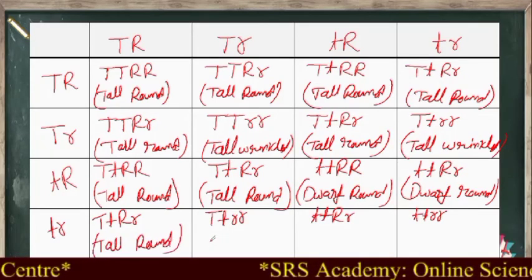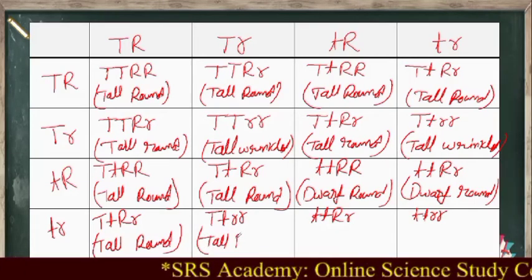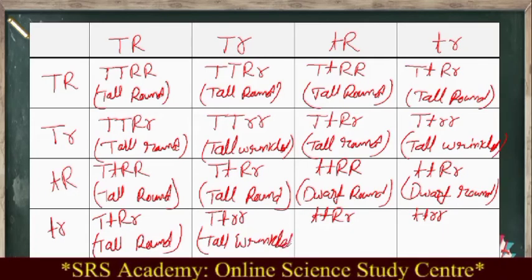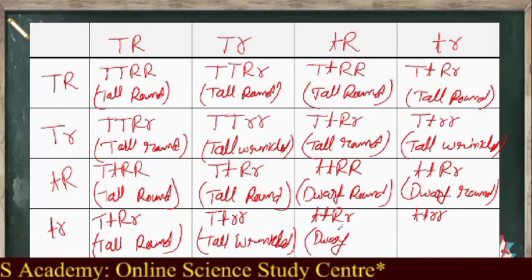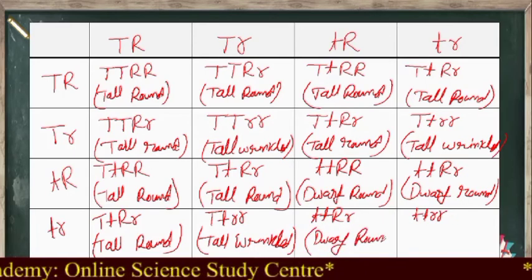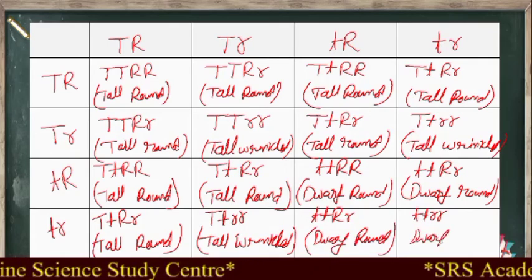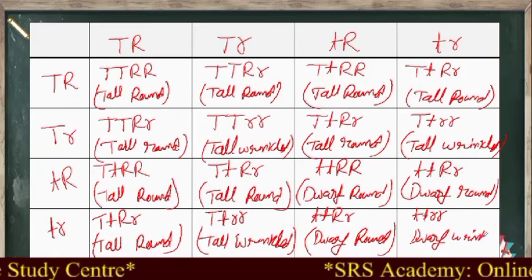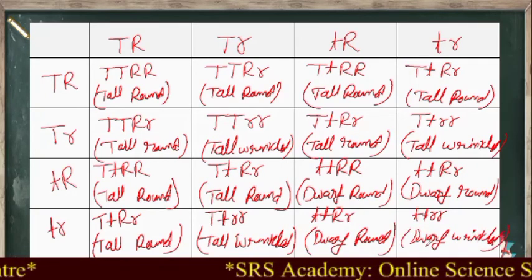This is a tall plant with wrinkled seed. This is a dwarf plant and round seed. This is a dwarf plant with wrinkled seed. So we have completed this table.